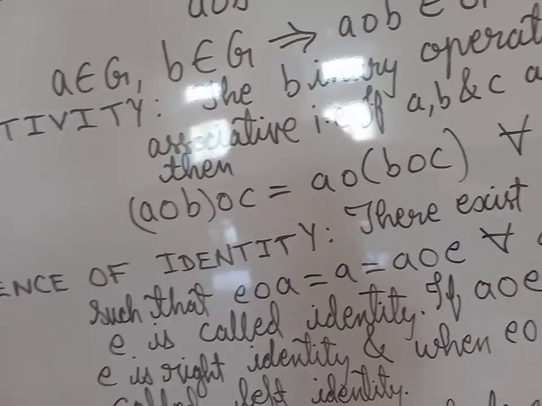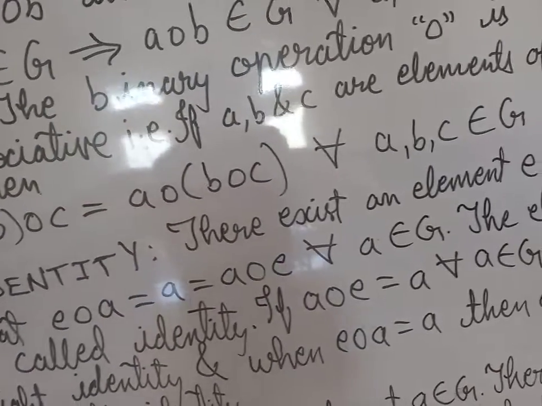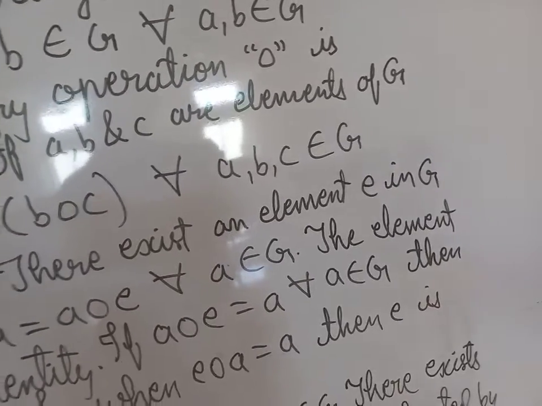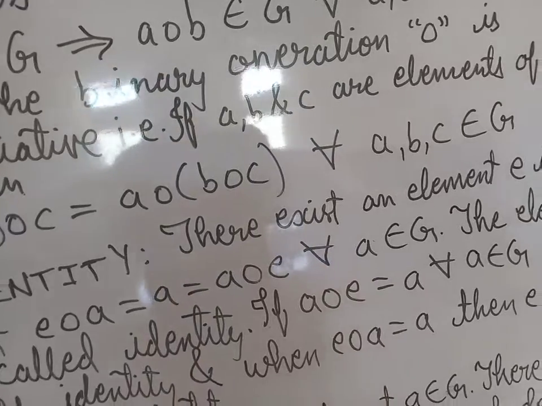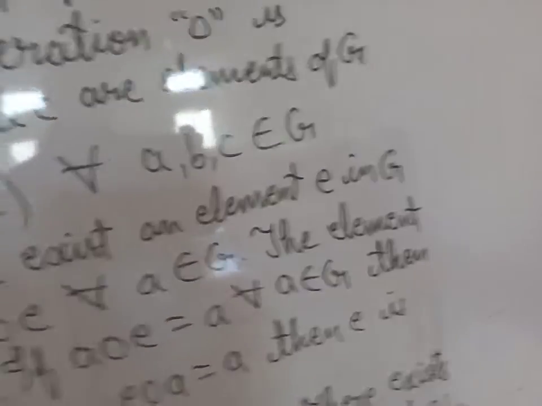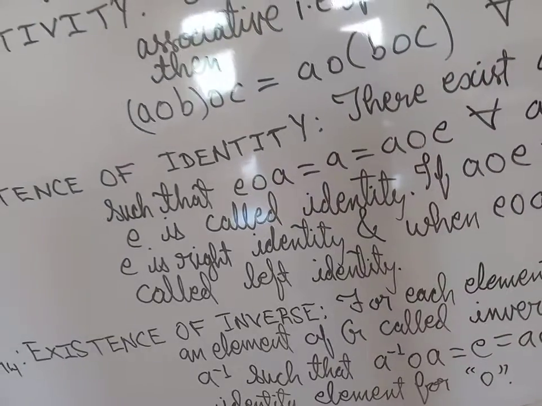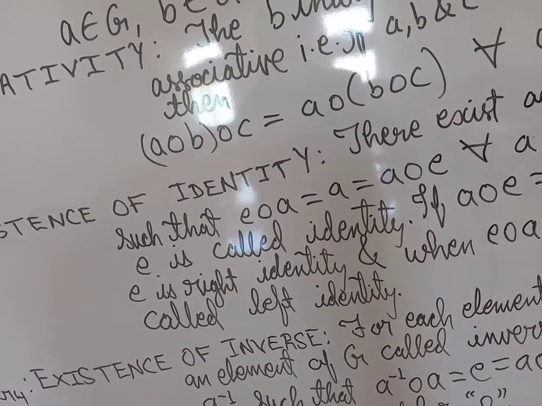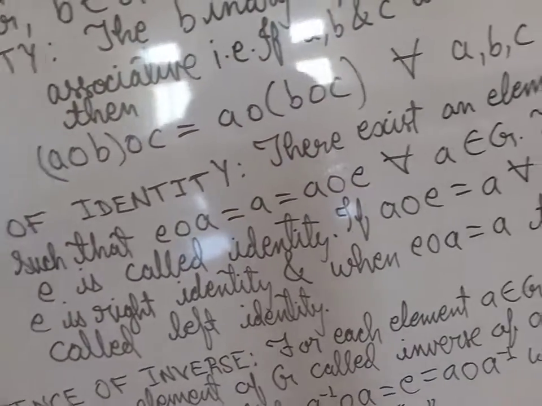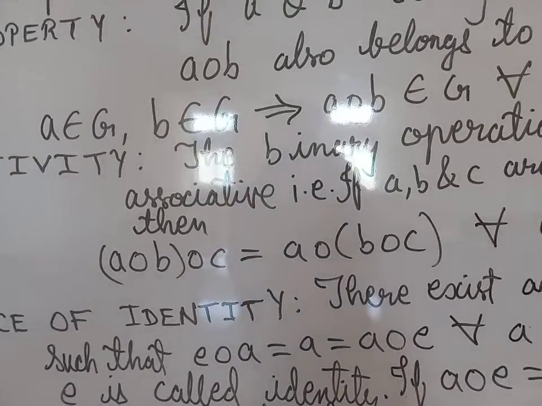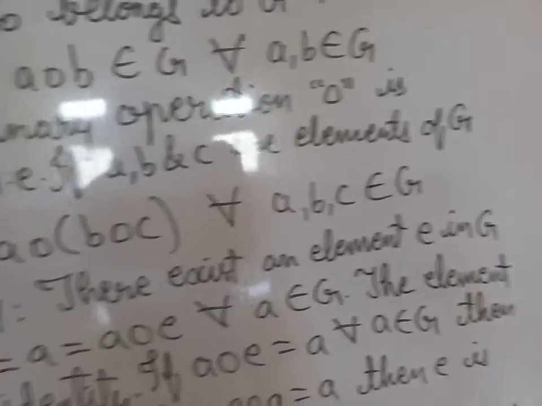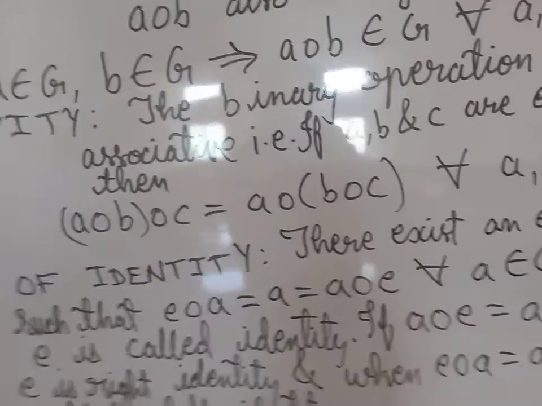If a O e is equal to a for all a element of G, then e is the right identity. If e O a is equal to a is equal to a O e for all a element of G, the element e is called identity.